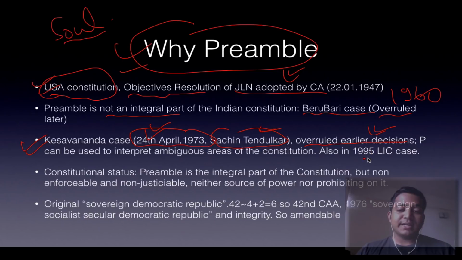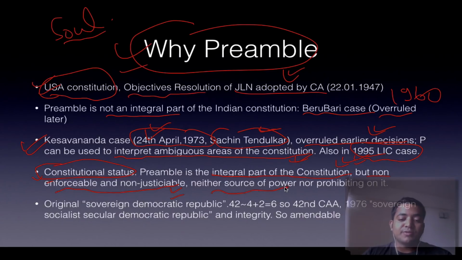The same thing was reiterated in the LIC case of 1995. And it can be used to interpret ambiguous areas of the constitution. Is that understood? Then the constitutional status as of today is that the preamble is very much a part of the constitution, but it is non-enforceable and non-justiciable in a court of law. So if you are not given equal opportunity, you can't go to court saying that it's written in the preamble. That's why it's written in the fundamental rights. That's a different issue. They are justiciable, but not the preamble.